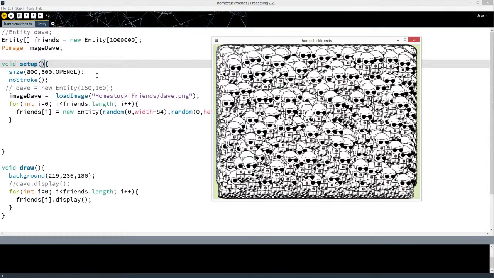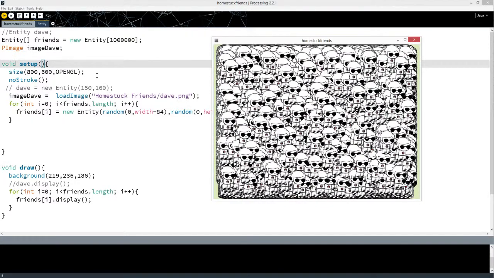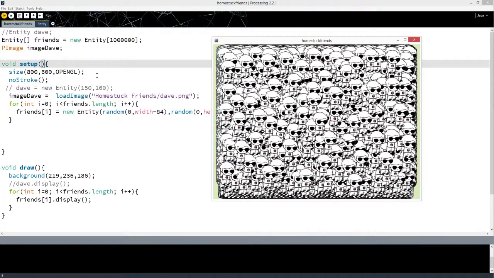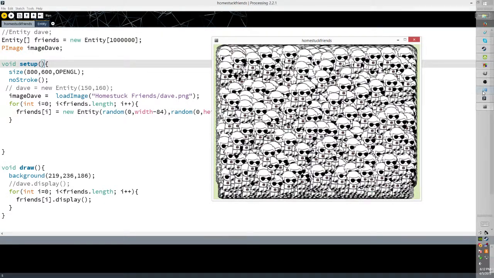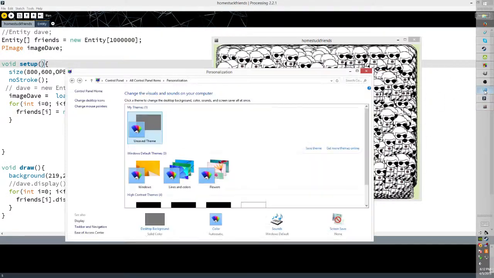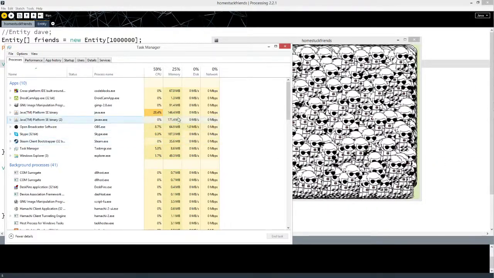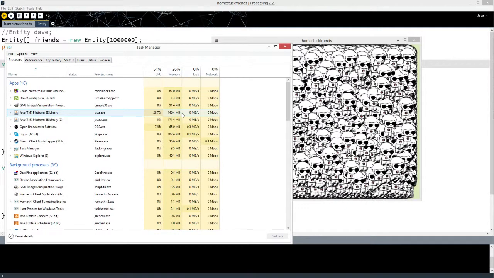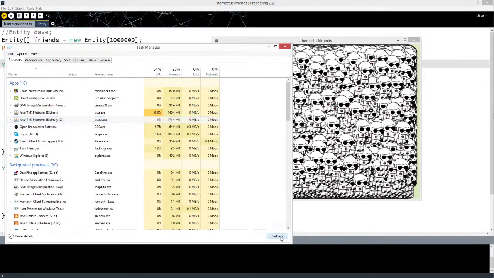There's 1 million Daves running at a sweet 2 or 3 frames per second on my supercomputer. How much memory is it taking up now? Now it's only taking about 100 megabytes, which is very much an acceptable amount.